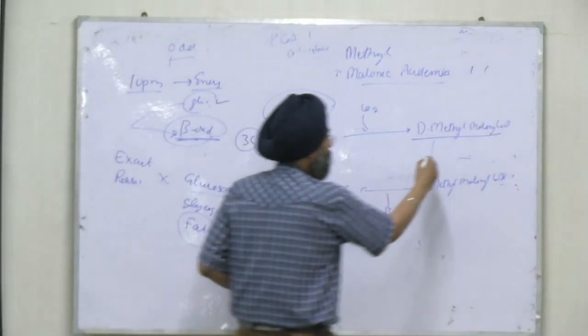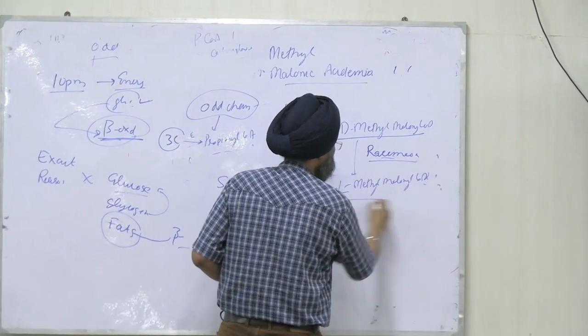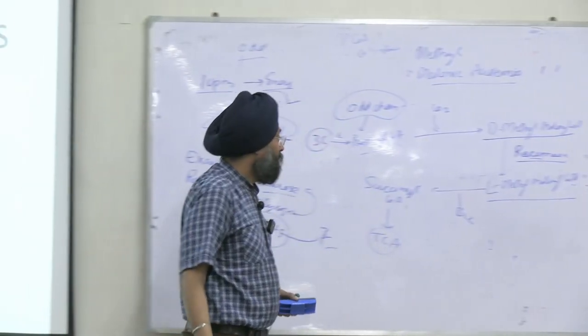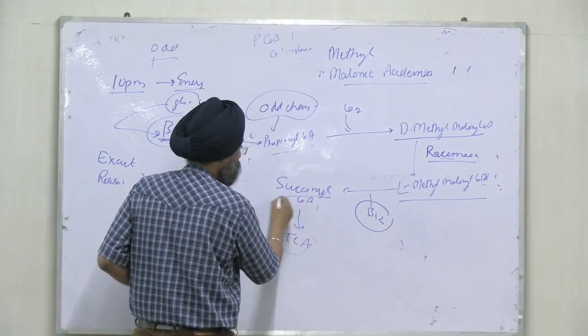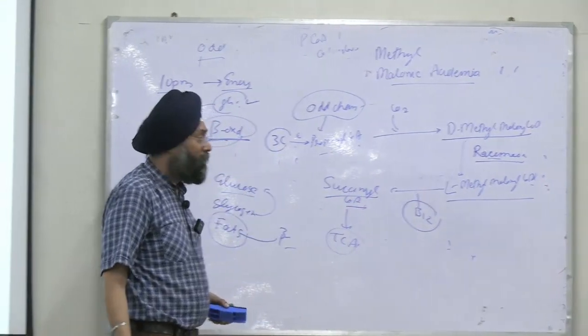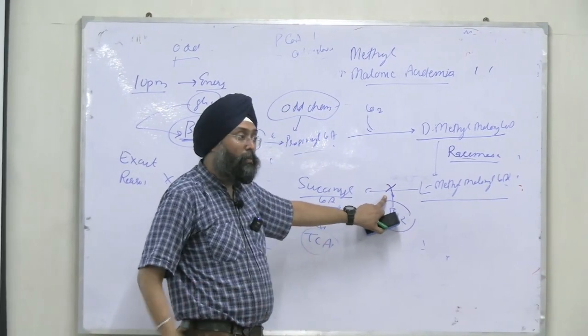Then it is converted by the racemase reaction to L-methylmalonyl-CoA. Then via B12 it is converted to succinyl-CoA. But if there is deficiency of B12, this reaction is blocked.